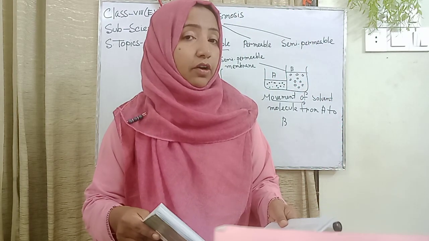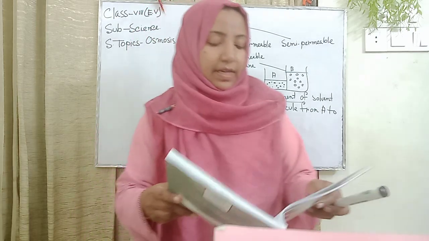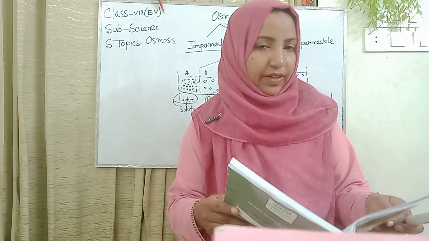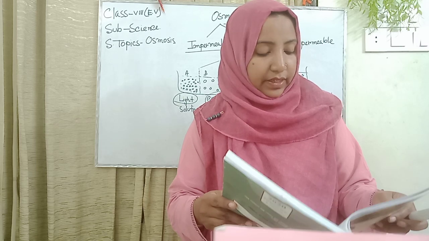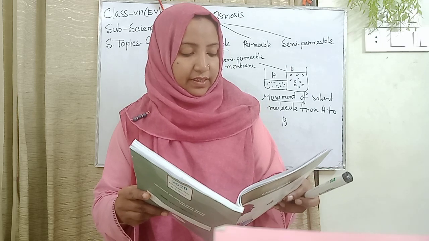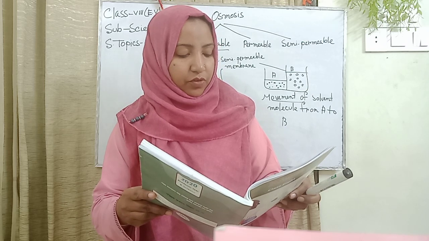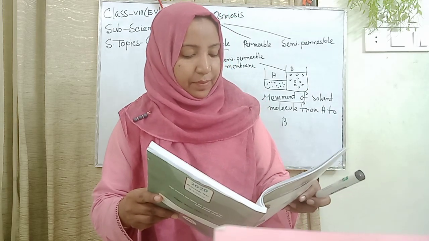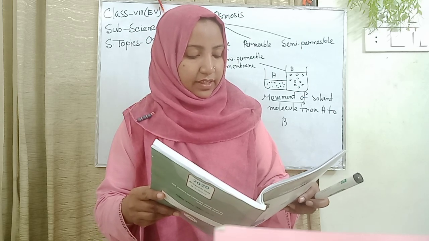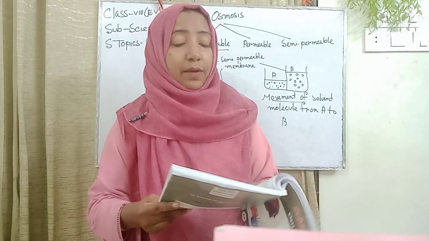Now I also give you the observation. What's the experiment and what's the observation? Observation: after some time we can see the height of the solution in the thistle funnel tube has gone up. Some time later we can see the level of the solution does not rise further. Now answer the following questions in the light of what you have observed from the experiment. What type of membrane does the fish potka have? Why did the sugar solution rise inside the funnel tube? Why did the solution in the funnel become static without rising upwards?